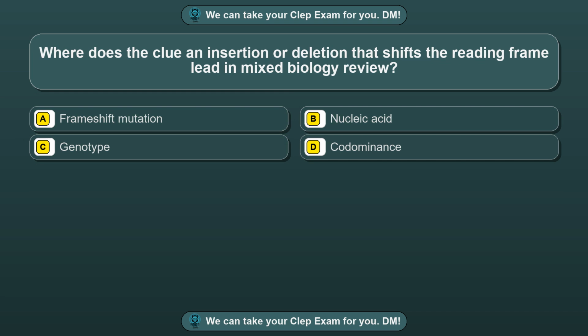Question 46. Where does the clue an insertion or deletion that shifts the reading frame lead in mixed biology review? Option A, frame shift mutation. Option B, nucleic acid. Option C, genotype.